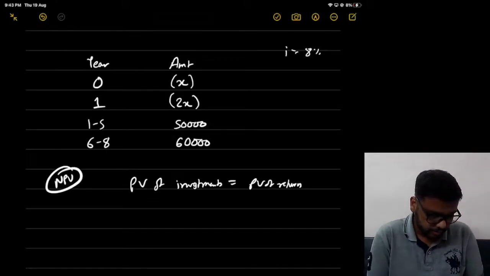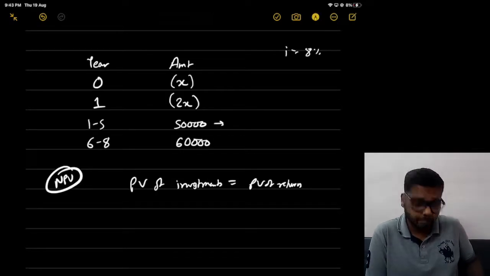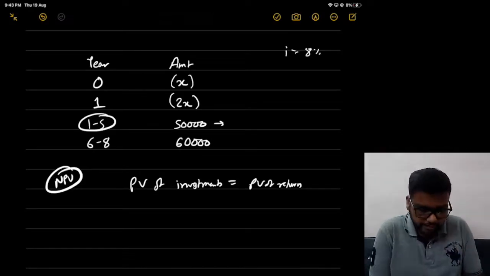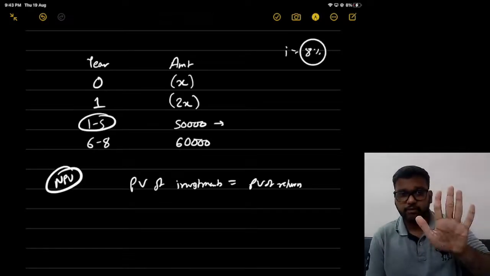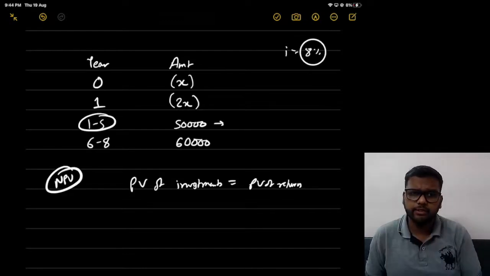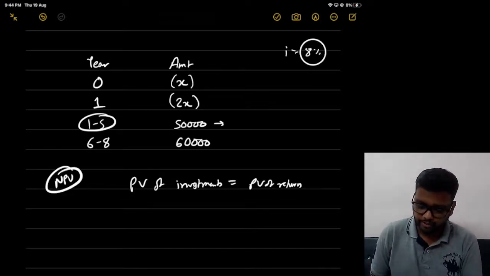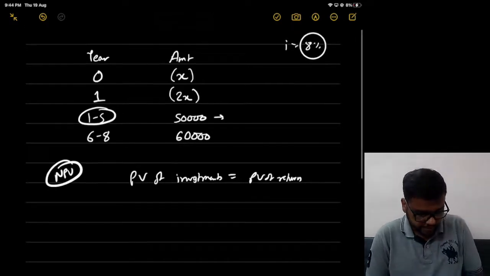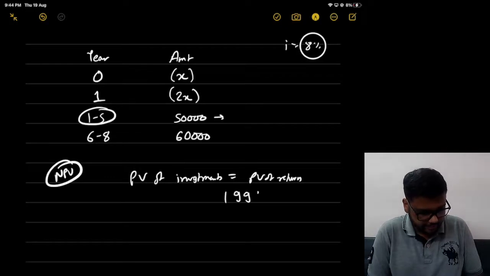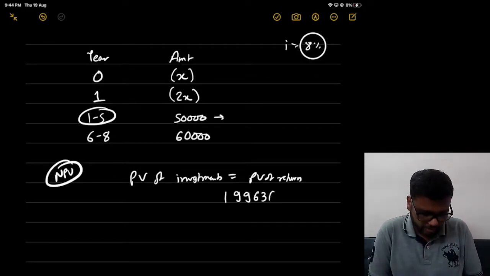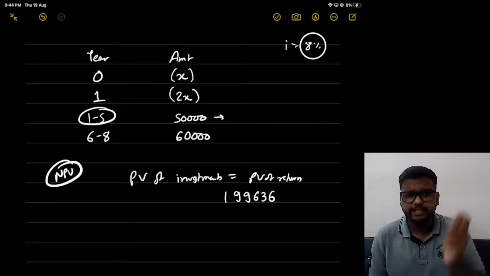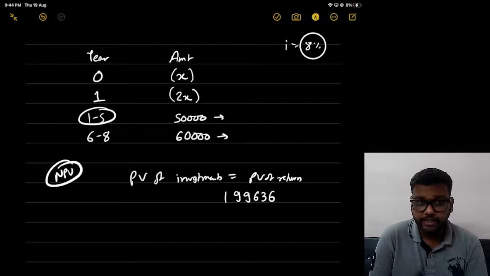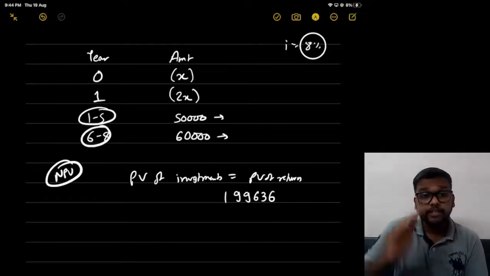Let's try. Finding the present value of 50,000 is easy because this is an annuity for 1 to 5 years, right? So again, 1 divided by 1.08, 5 times equal to, GT into 50,000. Check if you are getting 199,635.5, you can round off to 199,636. Now this is important because if you want to take the present value of this, the problem is the annuity is year 6 to 8.